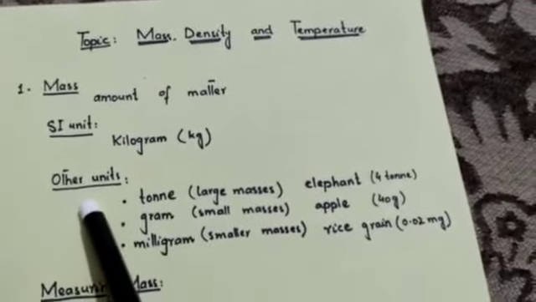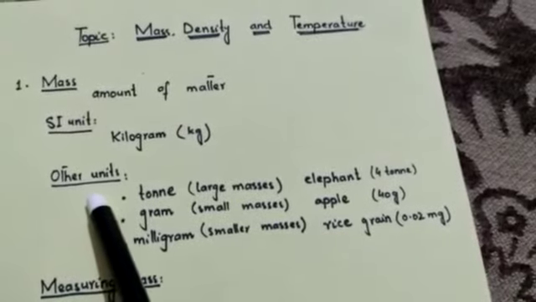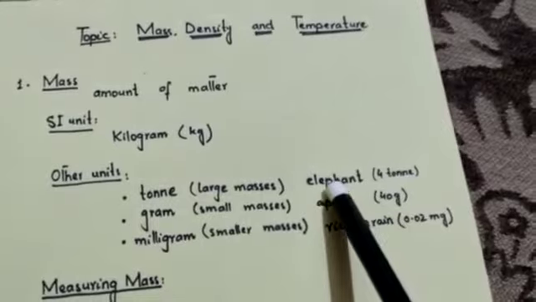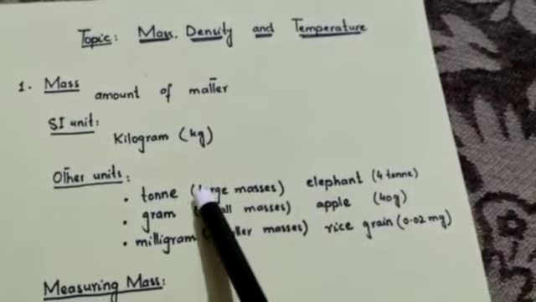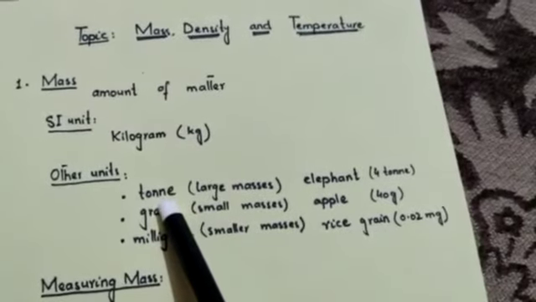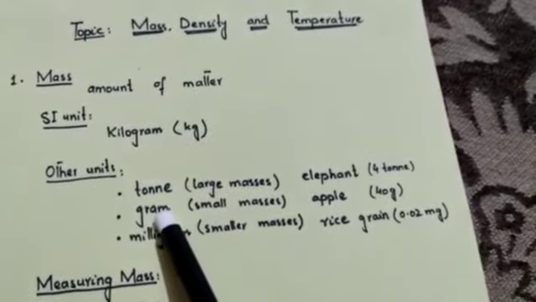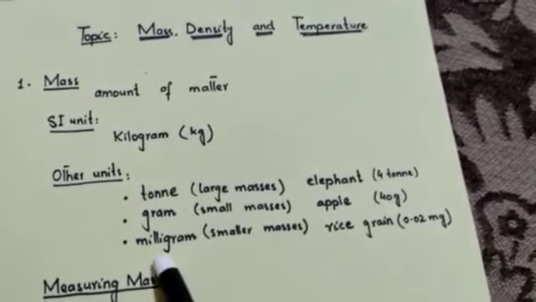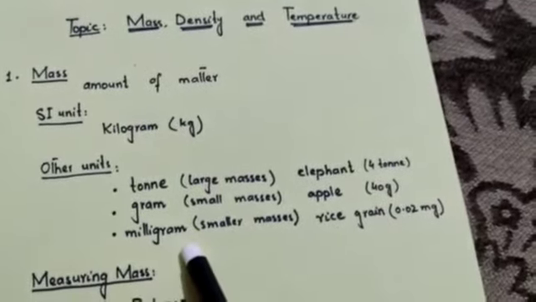While the other units are used to measure the mass of heavy objects and small objects, like the elephant that has a large mass, is measured in a ton, that is the large unit of mass. Next one is a gram. Gram is a smaller unit than the kilogram, and the smallest unit is milligram.